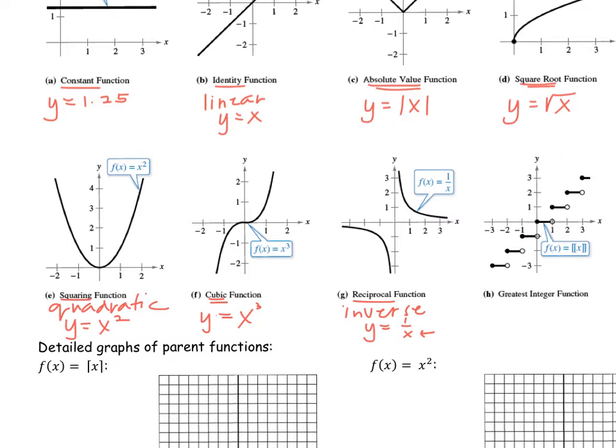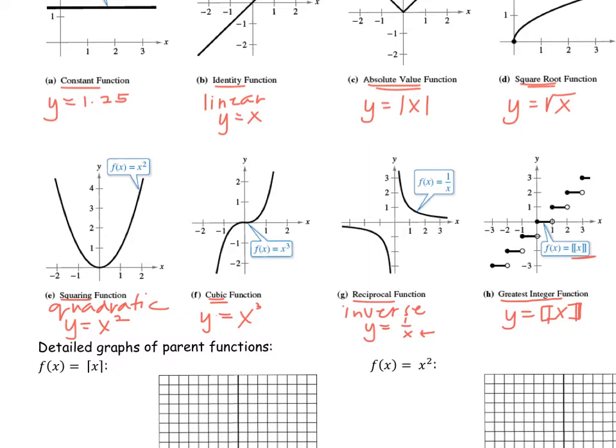The function that we're actually going to spend the least amount of time on, but it looks kind of the coolest, is called the greatest integer function. And what that means, it has a double bracket on the inside with x. Like so. That's really weird looking. You can see it right there. That looks better. A greatest integer function means no matter what your input value for x, your output value is the greatest integer part of that number. So if x is a fraction or a decimal, the output value is the integer that's in front of that decimal or the whole number for that fraction.